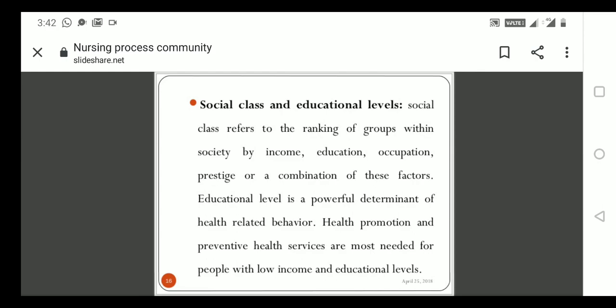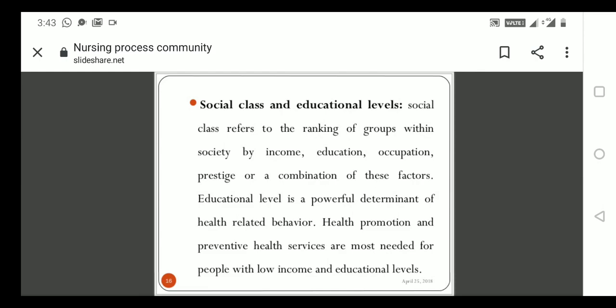And education level is also one of the powerful determinants of health-related behavior. So as a community health nurse, if you are going to visit a house, maybe some people will be uneducated and some will be educated. So when you are going to a new area, to whom will you give the health education? Mostly we will try to get the educated people. Why? It's an easy way, easy to make them understand.